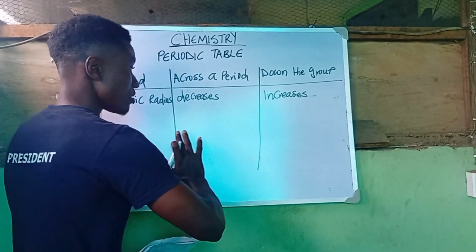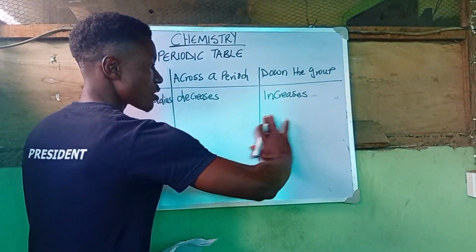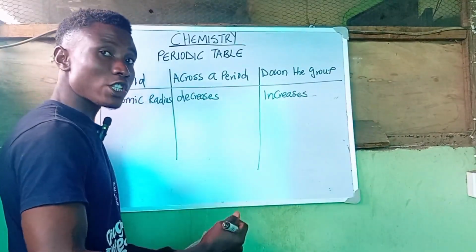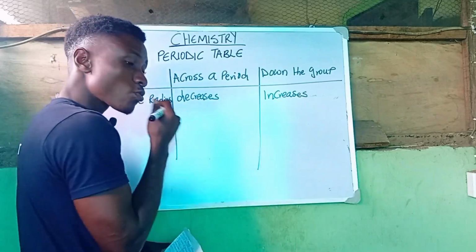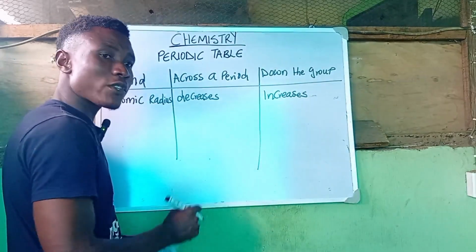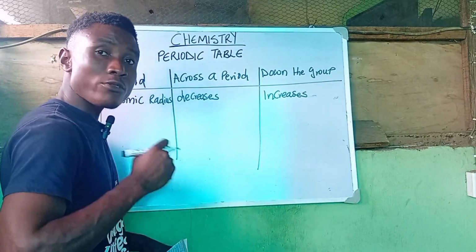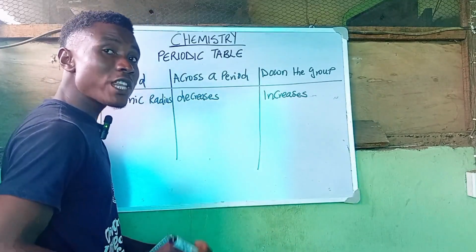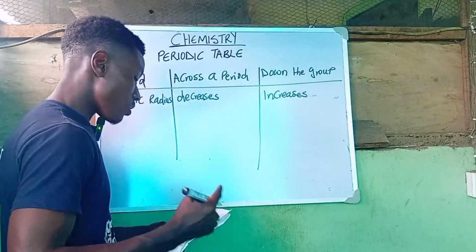From there you can be getting knowledgeable about all these things. So don't just watch this video and say you are done, rather watch this video with the aid of your recommended chemistry textbook, which is the NECO Chemistry, Understanding Chemistry, or any of the good chemistry textbooks that you would have.